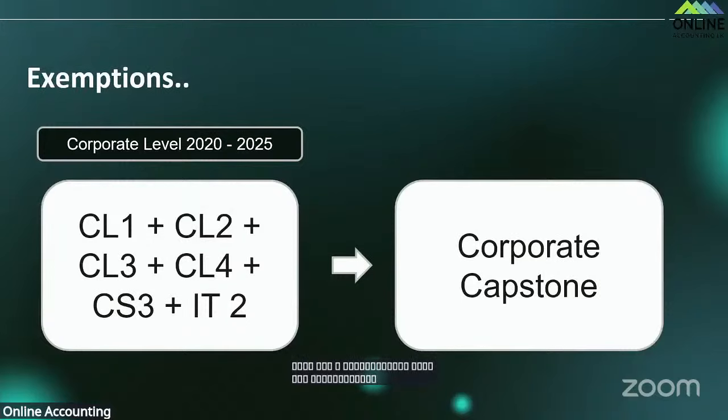For example, somebody is asking: SL1, SL2 are completed and SL3 is being done this time, and for SL4 you already have an exemption. So if you pass SL1 and 2 this time, your level is completed by the June exam. So you have to directly do the capstone in December 25. That's finished. Right. So I hope that the information we have given is now sufficient for you to make the decision with regard to the SL4.